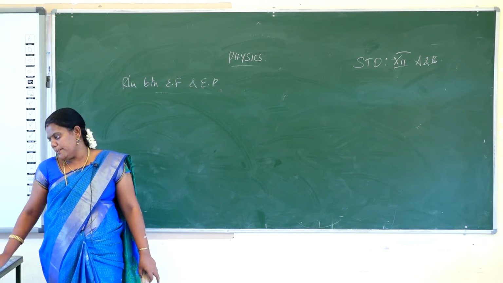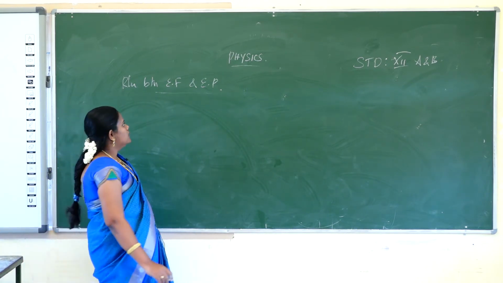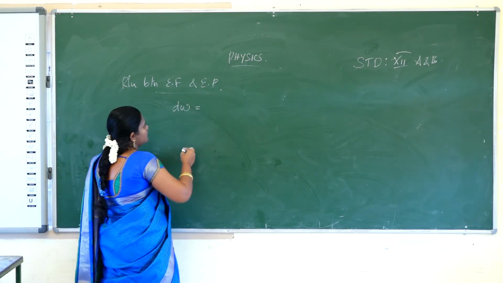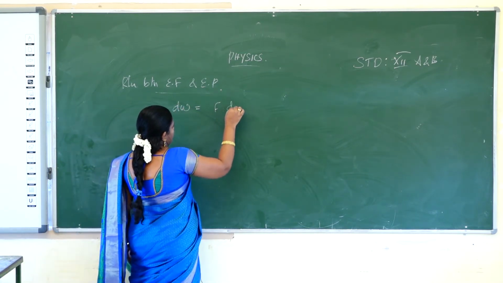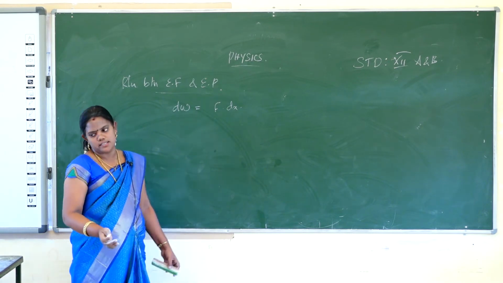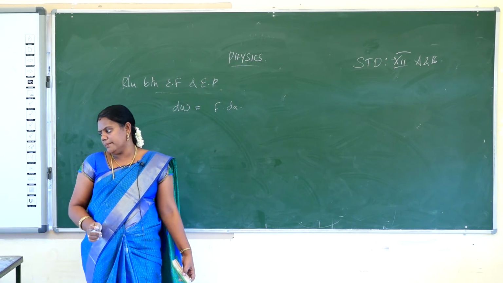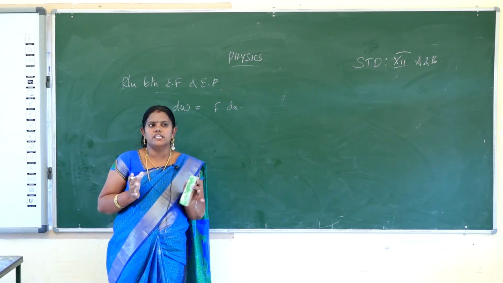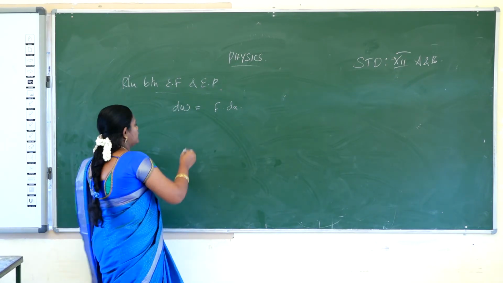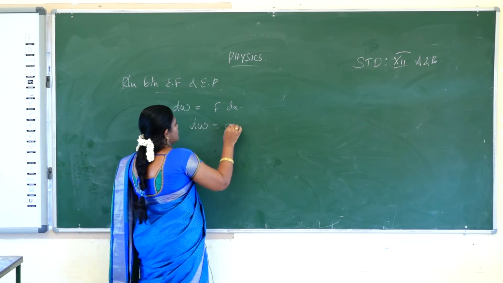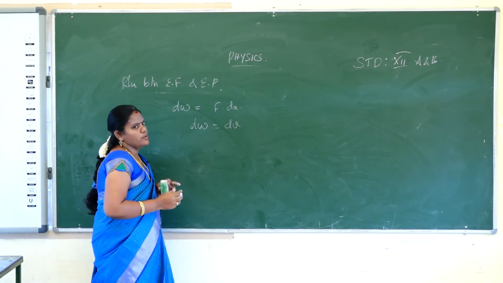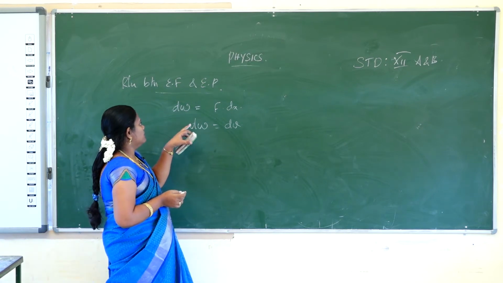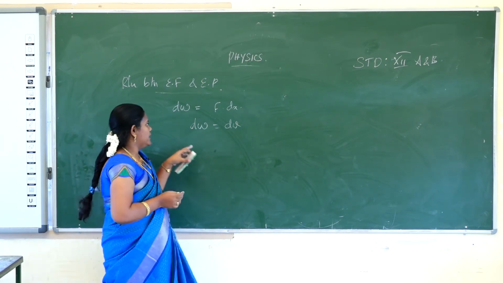Electric potential is nothing but, first we will calculate the work done. Work done is equal to F into dx, force into a particular distance. So dW is equal to dV. The change in work done will be equal to the potential. So we will calculate the integral of dW is dV.